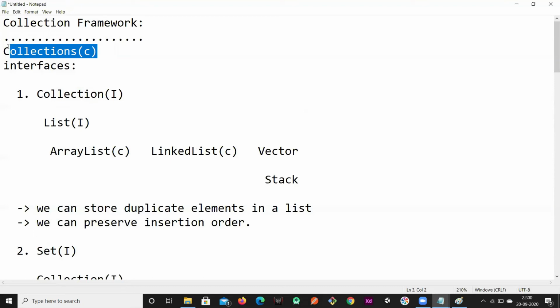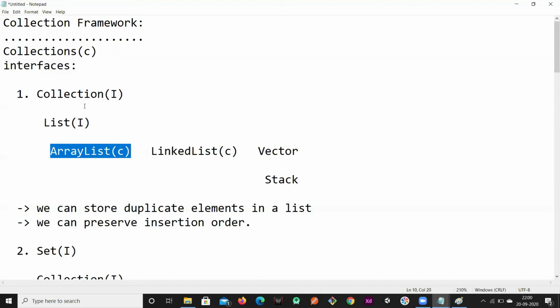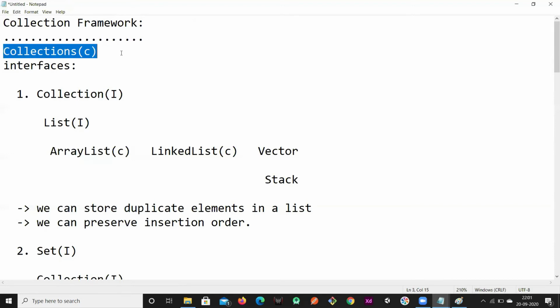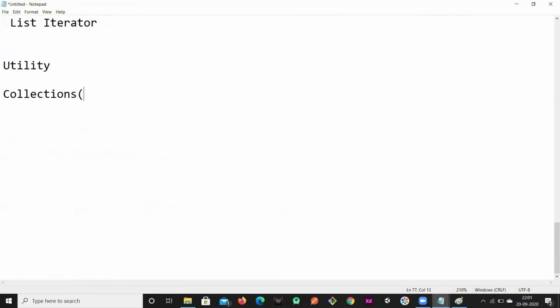Sort is a method available in the collections class, which provides utility methods for us. All the useful methods for performing these kinds of operations are defined in this collections class. So we use collections dot sort, pass this array list, and it returns the sorted array list. In that way, all the utility methods are defined in the collections class, and that is what I'm writing over here.